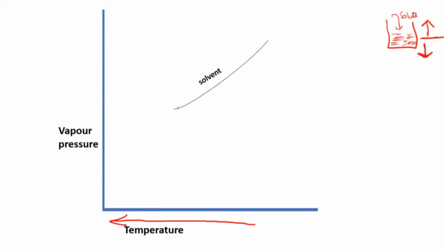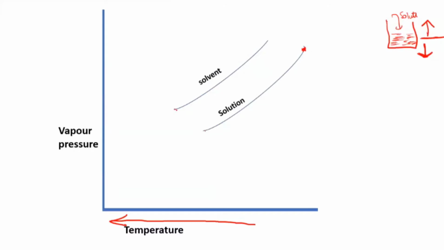So this is the solvent in the liquid state. Now for the solution, the same thing happens with the solution also. You know, the vapor pressure of the solution is less, so it will always come downward. Compared to the solvent, the solution will always be lower. Initially it is higher for the solution, but as you are decreasing the temperature, it is becoming less and less for the solution also.